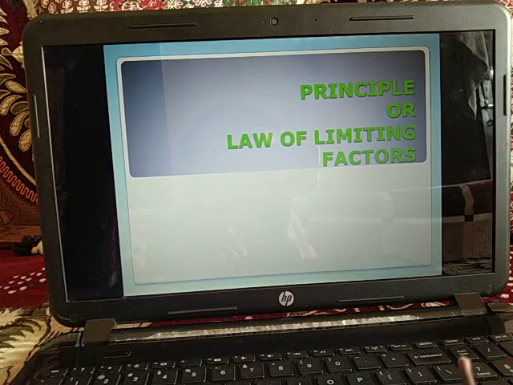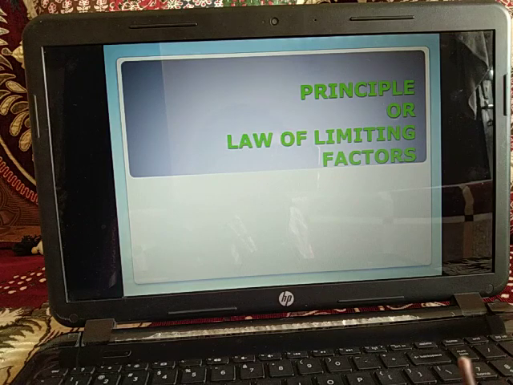The other objection was that the rate of a process cannot be increased indefinitely by increasing the availability of all known factors. Third, the principle is not operative for toxic chemicals or inhibitors. And fourth, it is believed by some authors that a reaction can be limited simultaneously by two or more factors also.